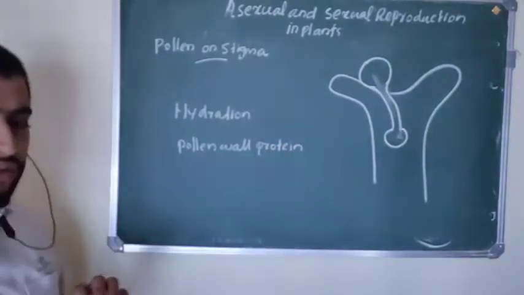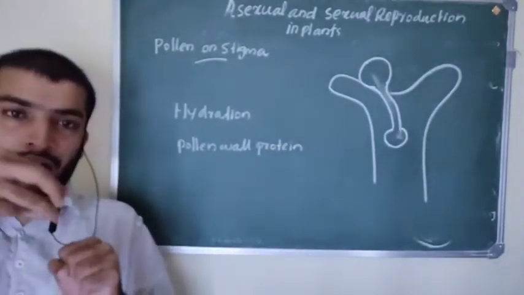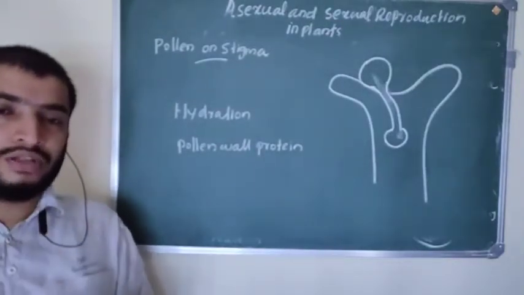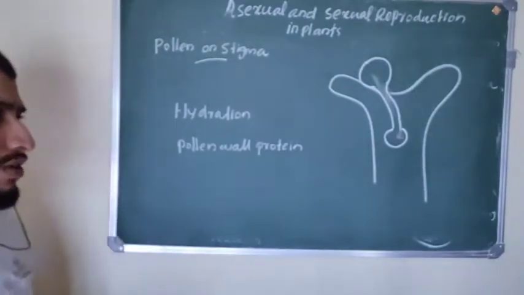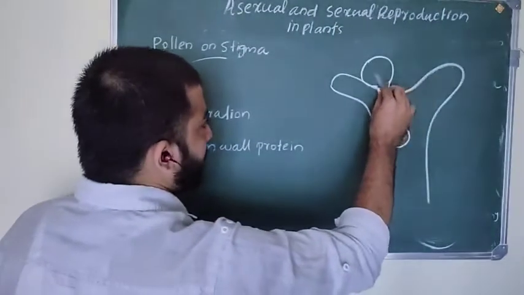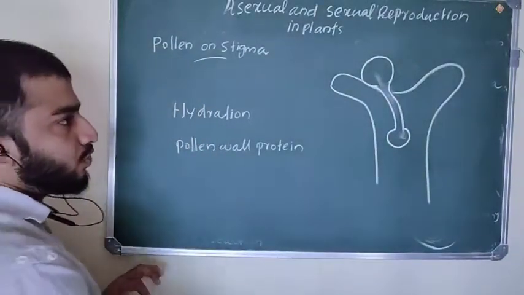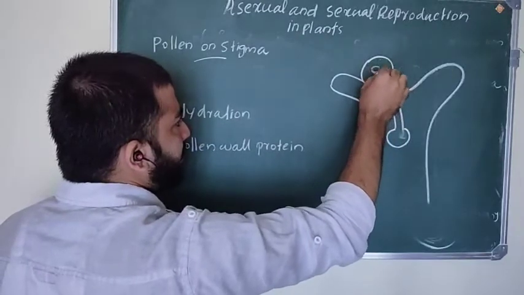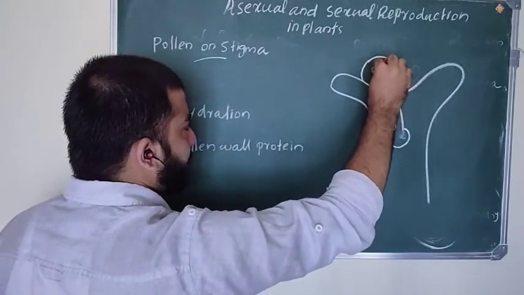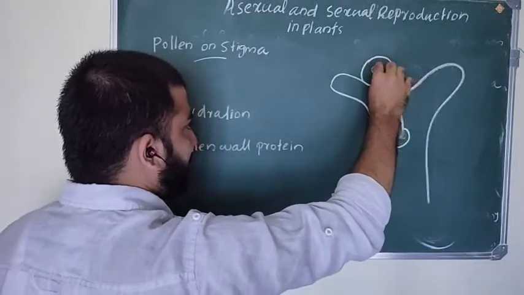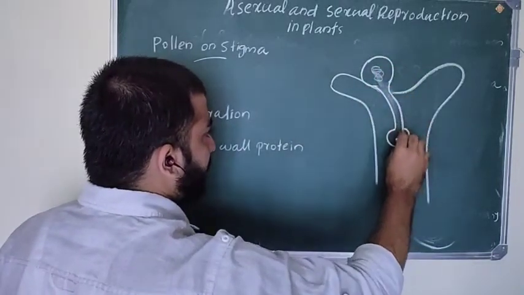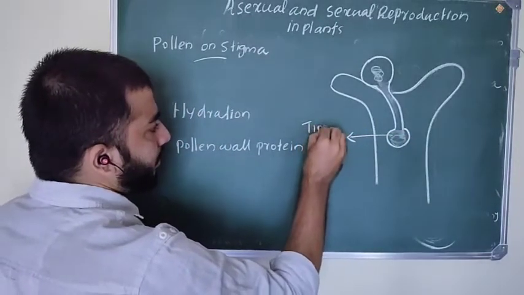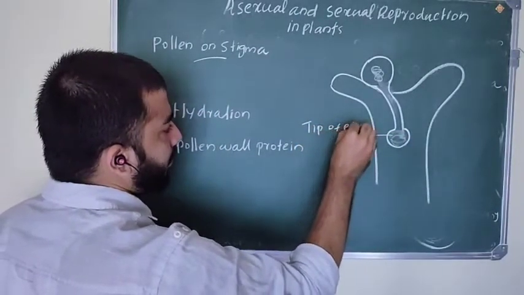Okay, so what are the changes you can see when pollen grain lands on stigma? First, hydration of the pollen grain. The second, their pollen wall proteins are released. Then what is going to happen? They germinate a pollen tube. Okay, so this is the pollen grain. They form the pollen tube, and all the contents present in this pollen grain, the generative cell and cytoplasm, everything moves into this tip of the pollen grain. So this is the tip of the pollen grain.